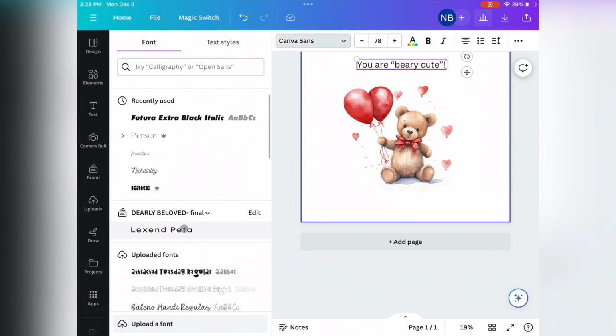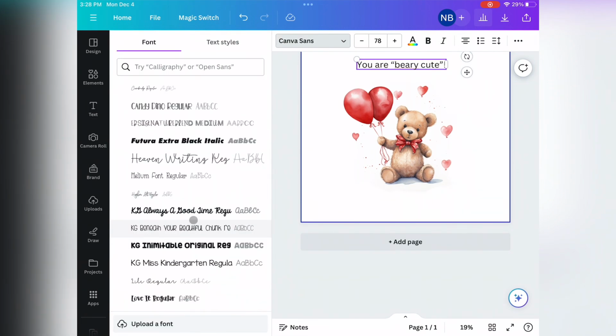So I'm just going to try to center it, and I am going to change up the font. You can upload fonts. Again, this is something for Canva users with a paid subscription. So we're going to use this cute little kitty font, and we're just going to make something cute. So we'll just see what we can do.